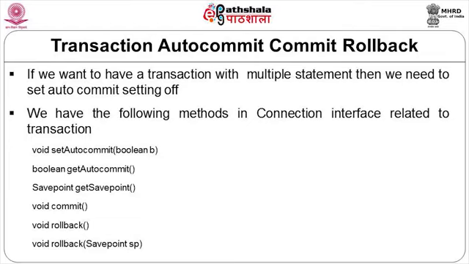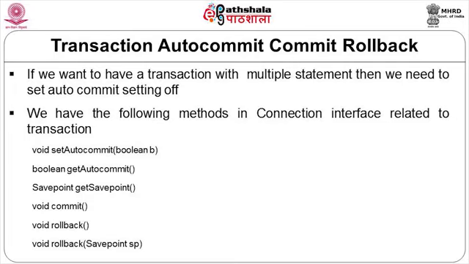When you want to roll back, you can roll back to a particular savepoint which was created earlier. So we can do a partial rollback as well from a Java application.